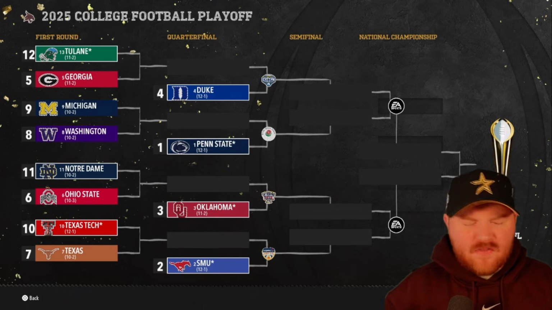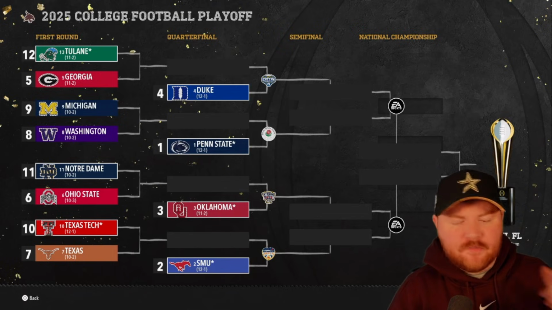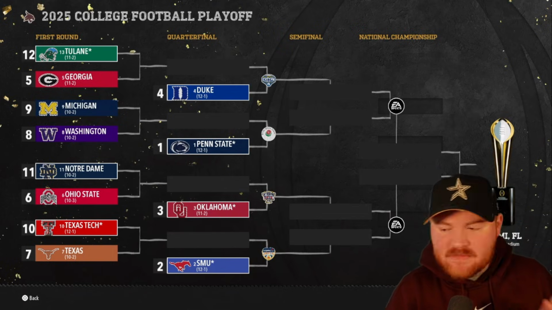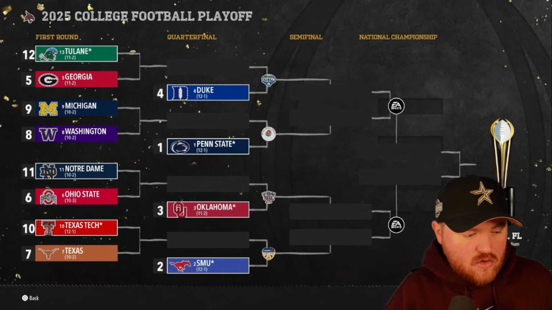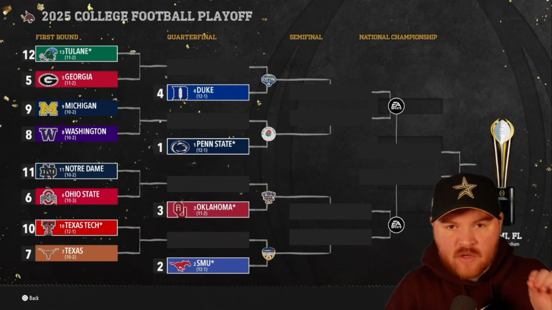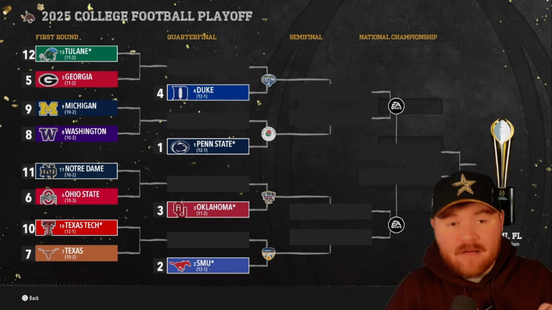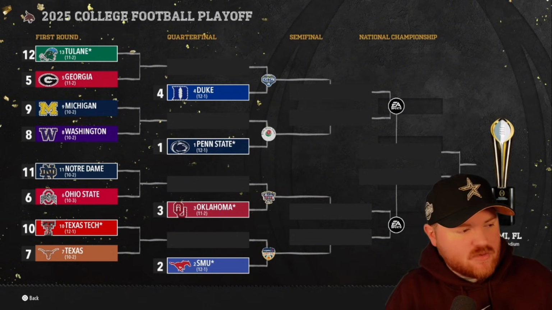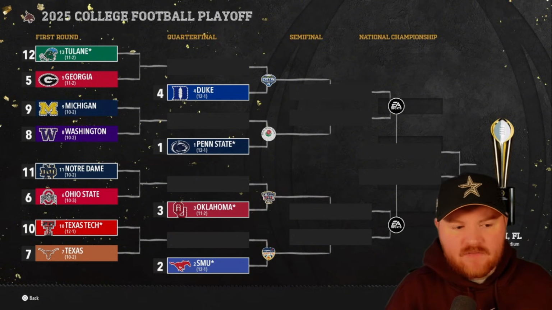Okay, so I decided the important thing is the college football playoffs, so we're just going to sim to the playoff each season. So it looks like we have 3 SEC teams in the first year with Oklahoma, Texas, and Georgia all in. We have 4 Big Ten teams, Ohio State, Washington, Michigan, and Penn State. 2 ACC teams with SMU and Duke. What I have realized is there is definitely a Duke bias because Duke is never making the college football playoff in real life, and they make it all the time in my sims. Texas Tech is mixed in for the Big 12, and then Tulane is our G5 representative out of the American.